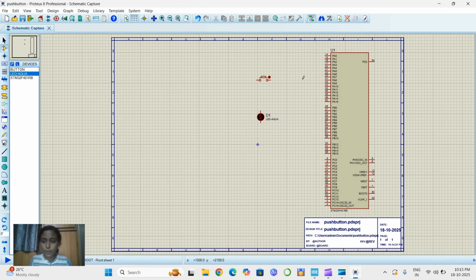And now I am going to connect my input pin PA5 to the button and PA11 to the LED, and I'm going to take ground and connect it to the other end of the button and LED.